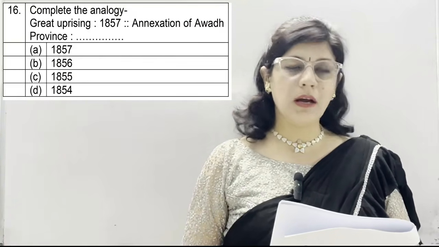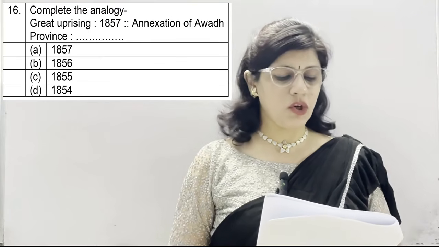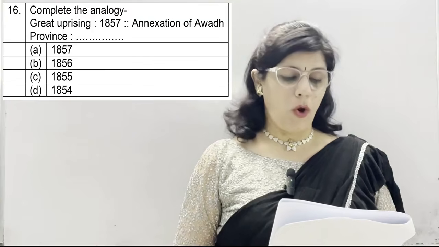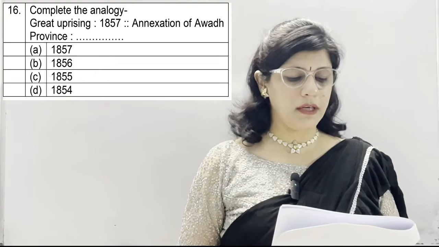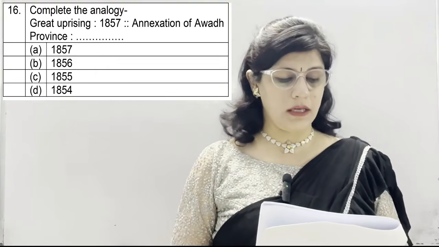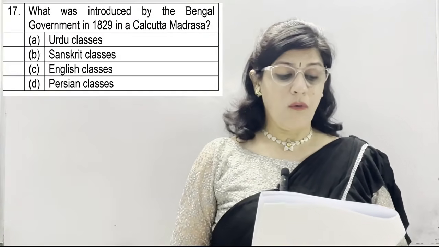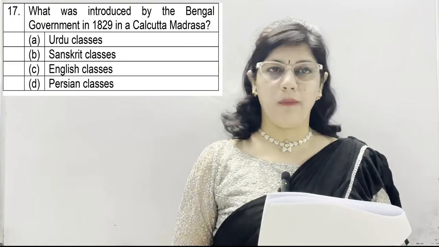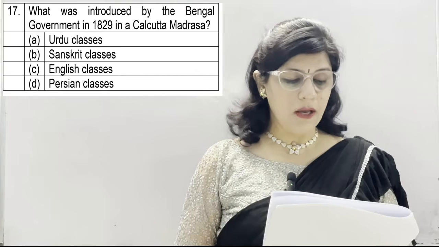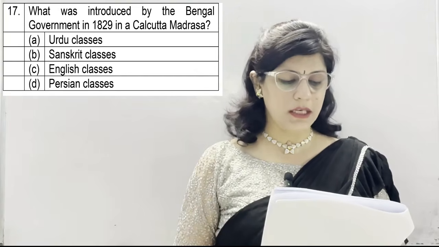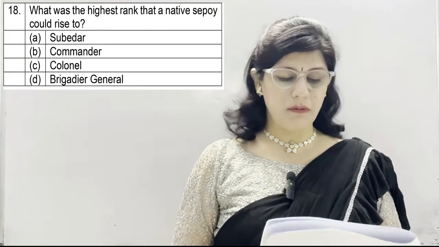Now question number 16. Complete the analogy. Great uprising in 1857, then annexation of Awadh province in options given are A. 1857, B. 1856, C. 1855 and D. 1854 and the correct answer is option number B. 1856. Question number 17. What was introduced by the Bengal government in 1829 in the Calcutta Madrasa? A. Urdu classes, B. Sanskrit classes, C. English classes and D. Persian classes and the correct option is C. English classes.